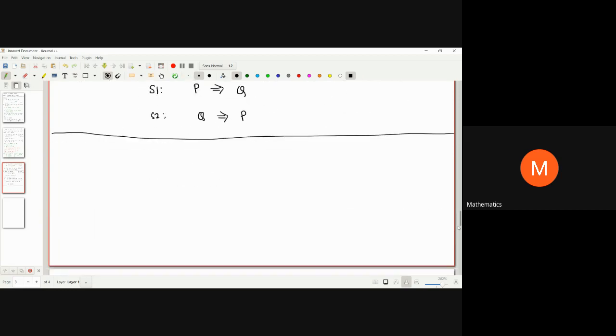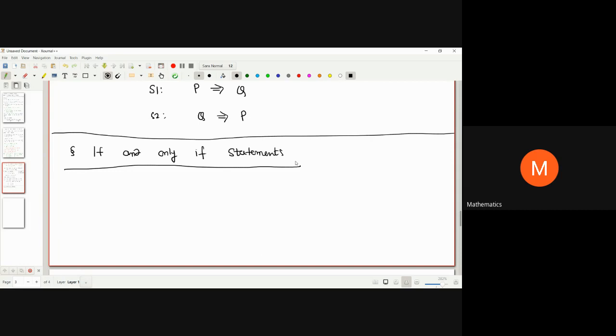Next, we are going to move to another important thing, that is if and only if statements. In mathematics, we notice that most of the theorems and important results either contain implications or are of the type if and only if.